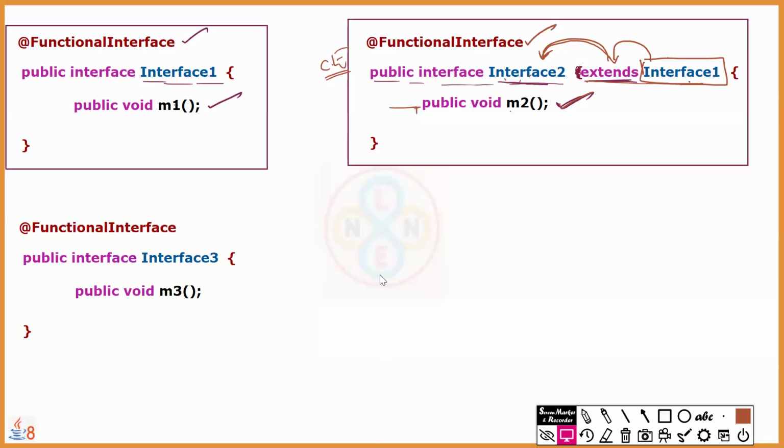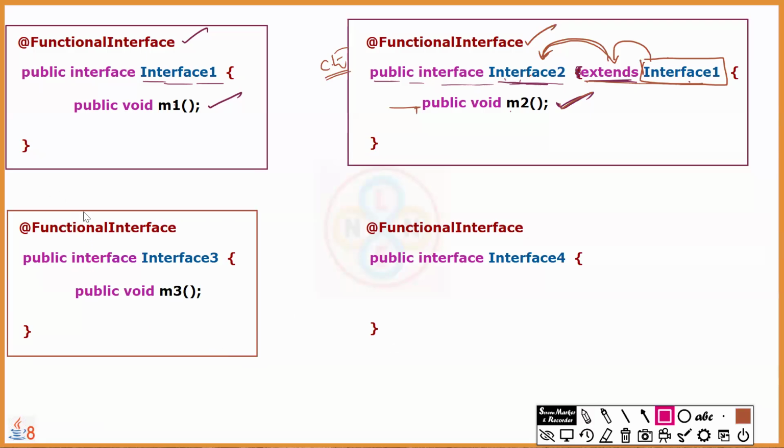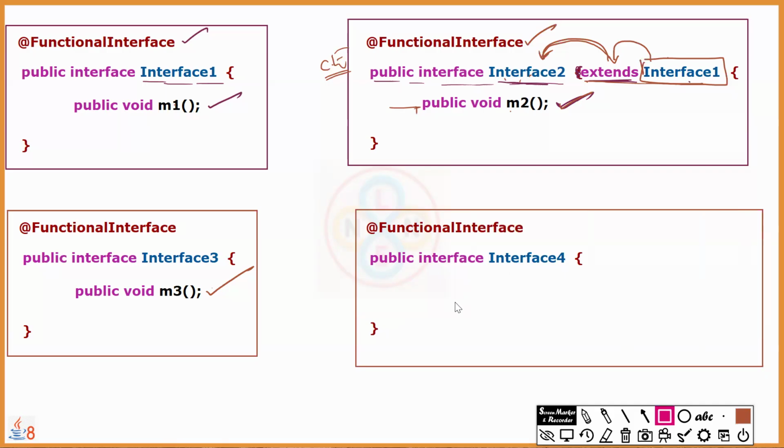Similarly, let's see one more example, the I3 and I4 scenario. Currently, there is an interface called interface 3. Syntactically, is it correct? Yes, it's correct because it has only one abstract method. Then here is interface 4, which has 0 abstract methods and is declared as a function interface. Correct or incorrect? Only interface 4 is my question. When it comes to interface 4, is it correct with this syntax? No. How can we declare an interface as function interface with 0 abstract methods? It must be one, not less, not more. That's why this is syntactically incorrect.